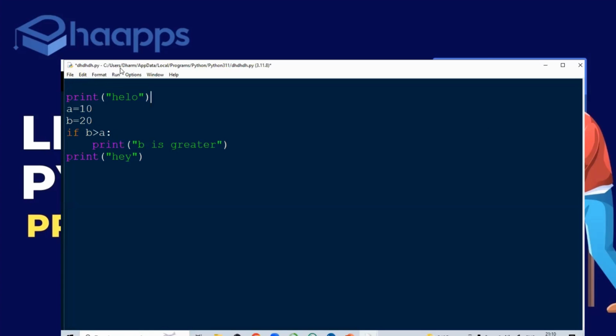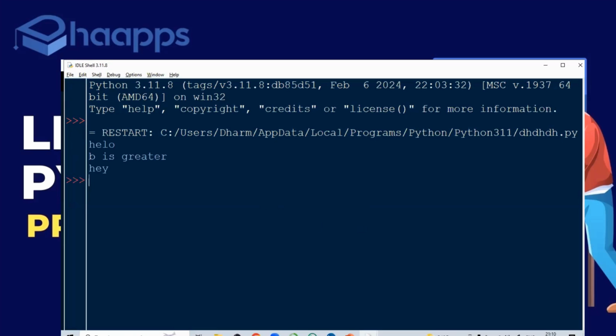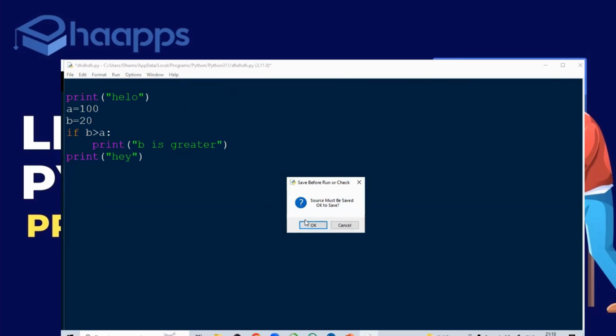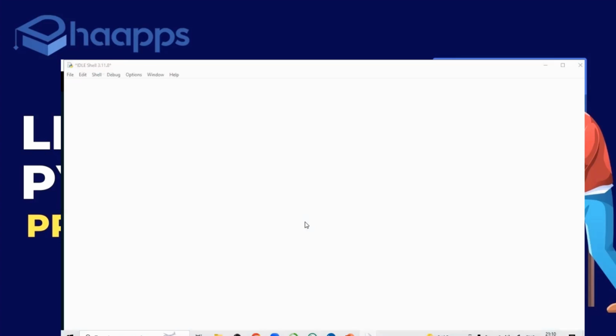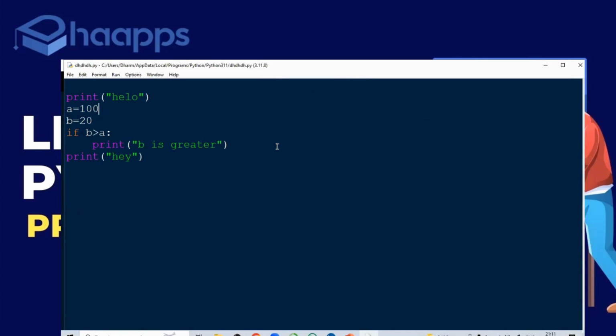Now, for example, you can see here. This condition satisfies, so you're getting this block of code. If that condition did not satisfy, you can see it won't enter into that block of code. Okay, just try to understand.